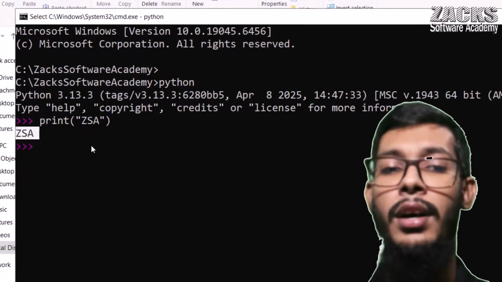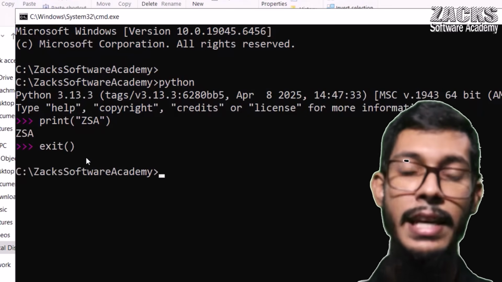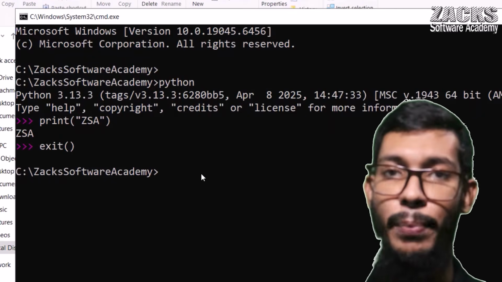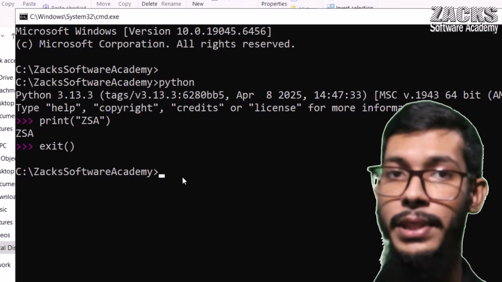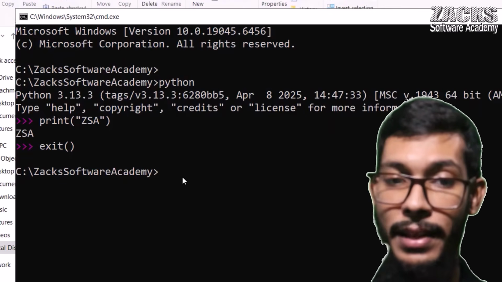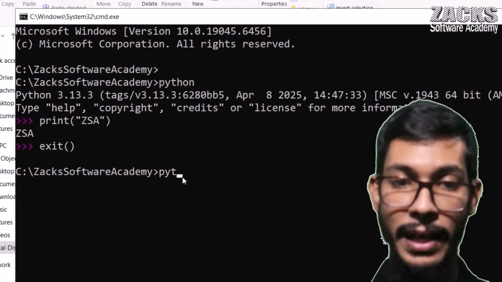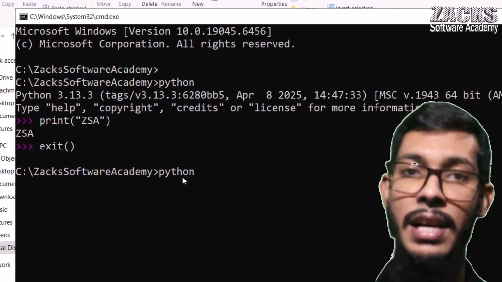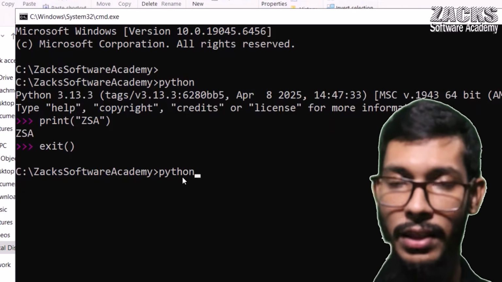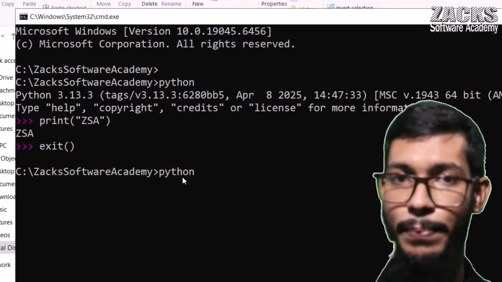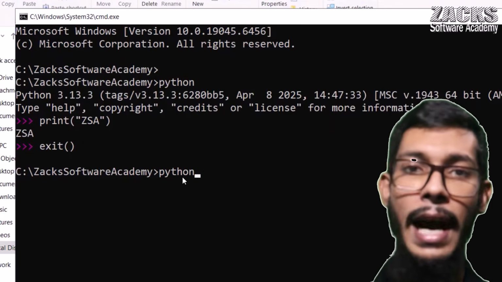Why am I sharing this information right now? Actually, if you use the Linux operating system, let me exit from here. If you use Linux, it is compulsory to open the Python interactive shell, Python REPL or Python interpreter from the command prompt or terminal by typing python3. If you type python, certainly in Linux you will get an error, but here in Windows we are not getting any error. It points to Python 3, not Python 2 or Python 1. I hope you got this point.